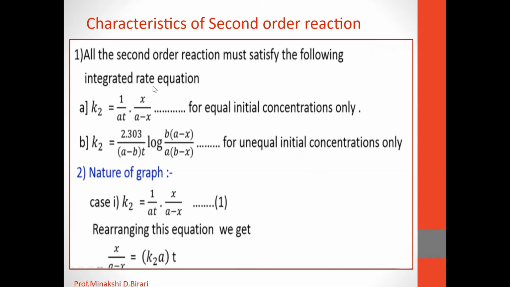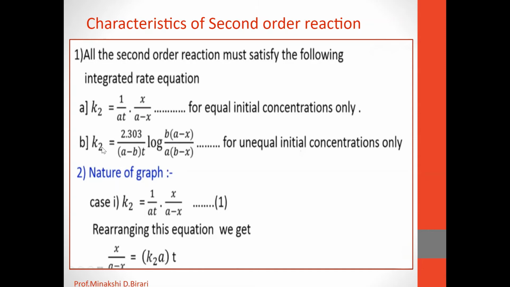So k2 is equal to 1 upon a into t into x upon a minus x, for equal initial concentrations only. That means a is equal to b.